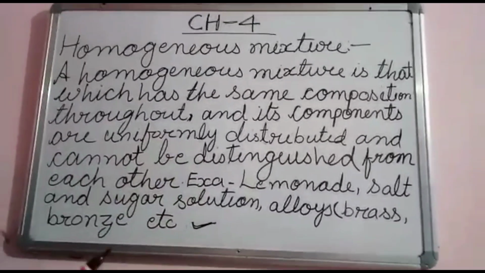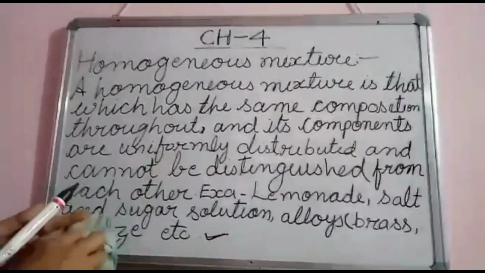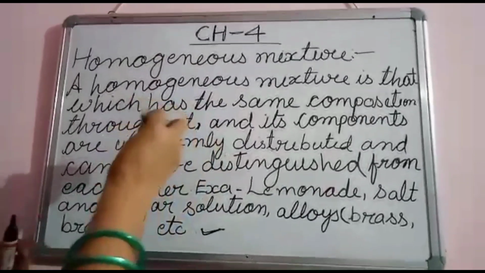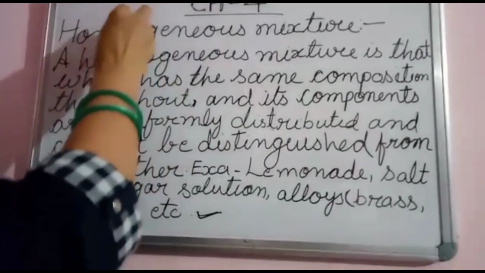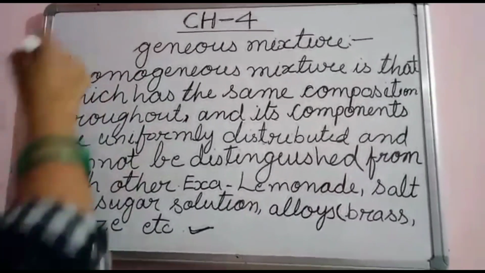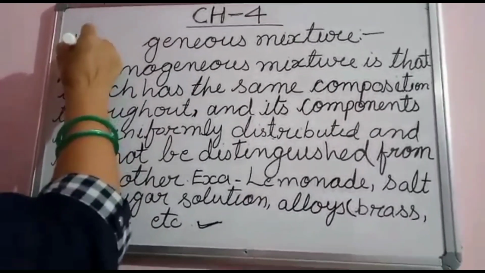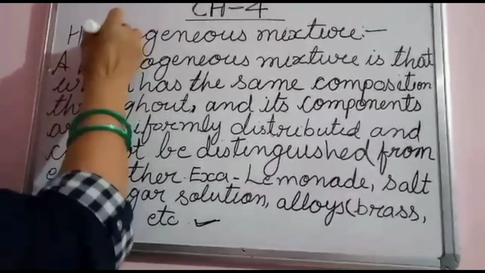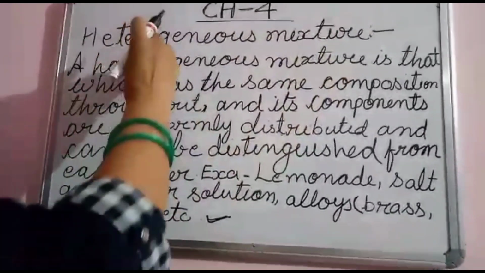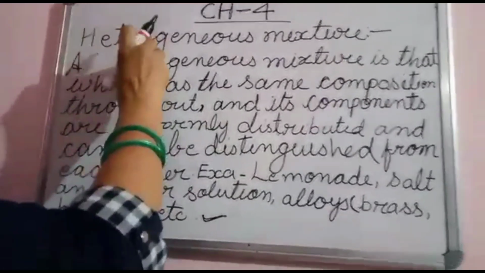Now come to the point, heterogeneous mixture. I will just change a few words in this definition and change homogeneous mixture into heterogeneous mixture. Look at here. Homo, I am removing. I am writing here hetero, H-E-T-E-R-O, heterogeneous mixture. Now again I am changing here.